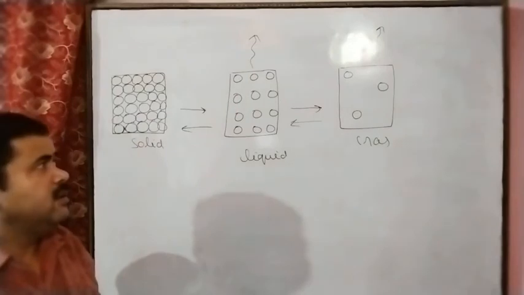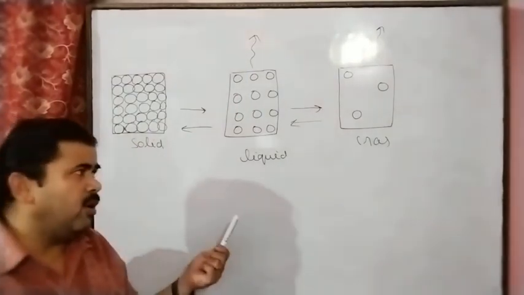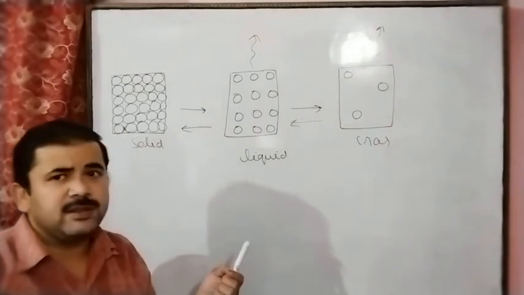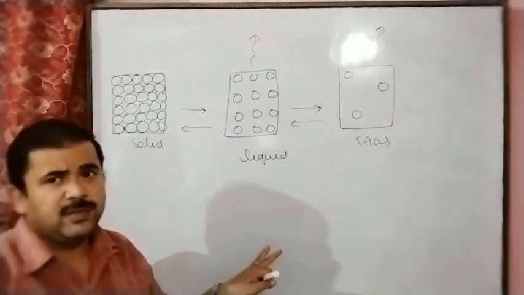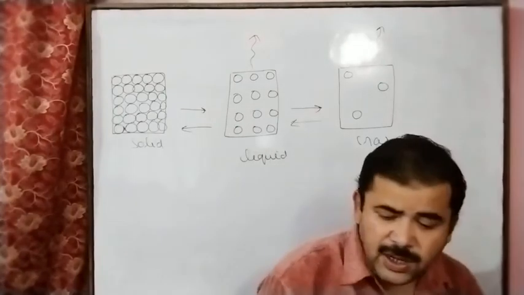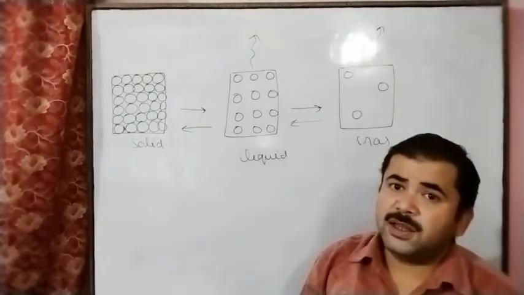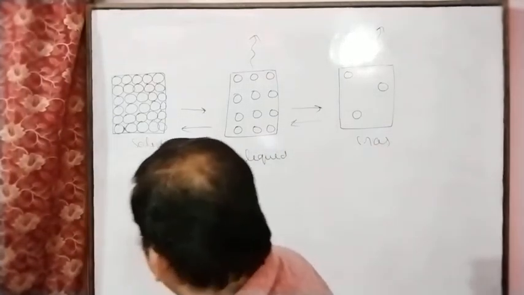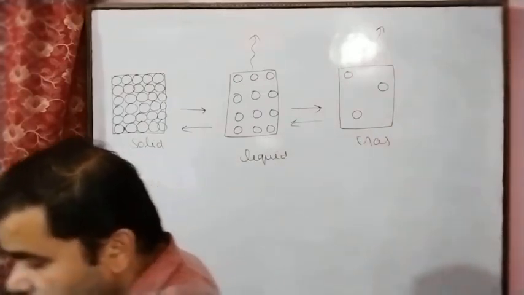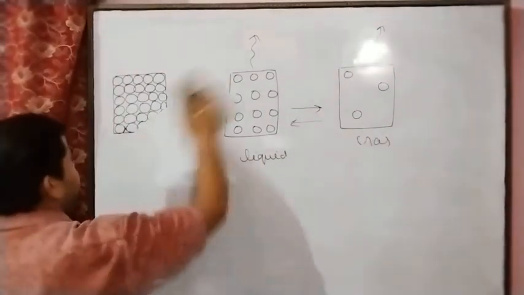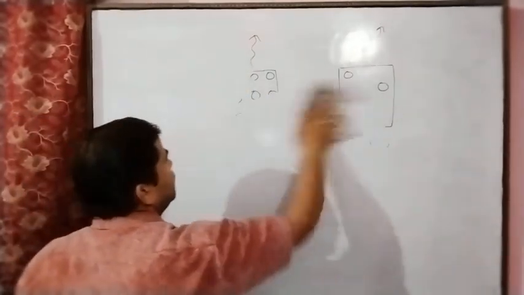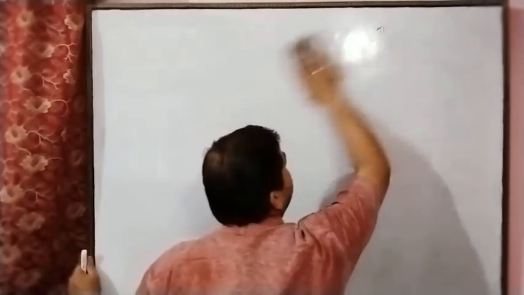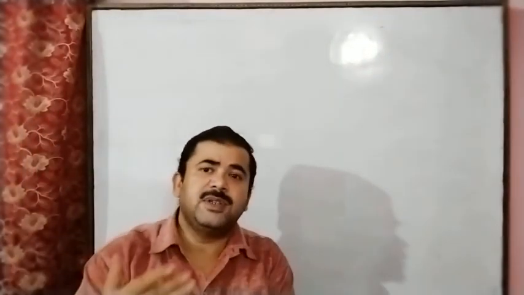So here the energy is absorbed or evolved, but the amount of energy is very little. So this is not a significant change in the physical change. And then after that, the energy change in the chemical change: either the energy is absorbed or evolved. So in this way, in the chemical change, arrangement of the atoms takes place.